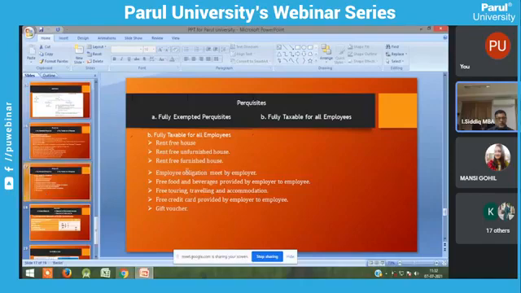So the four components are over. The first is allowances. Among allowances, you have to keep in mind the three partly taxable allowances. The next one is the provident fund. You keep in mind the recognized provident fund. The third one is profit in lieu of salary, where gratuity, pension and leave salaries are there. The last one is perquisites. You have to remember these two kinds of perquisites, fully exempted and fully taxable.